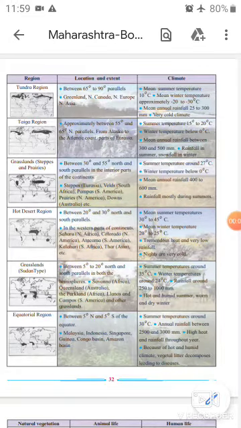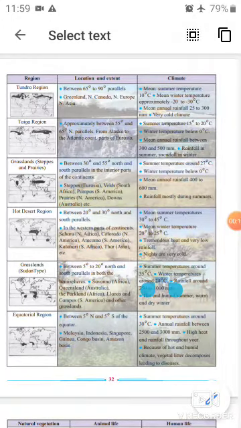Hello student, today we learn the next part from chapter number 6, natural regions. See, on page number 32 they are given natural regions from the poles to the equator, and we know that from the climate there we get different regions.